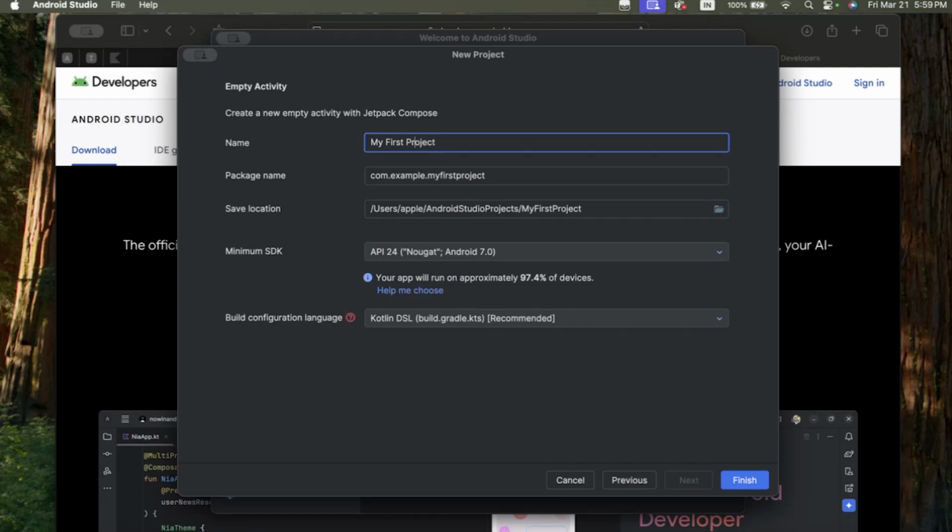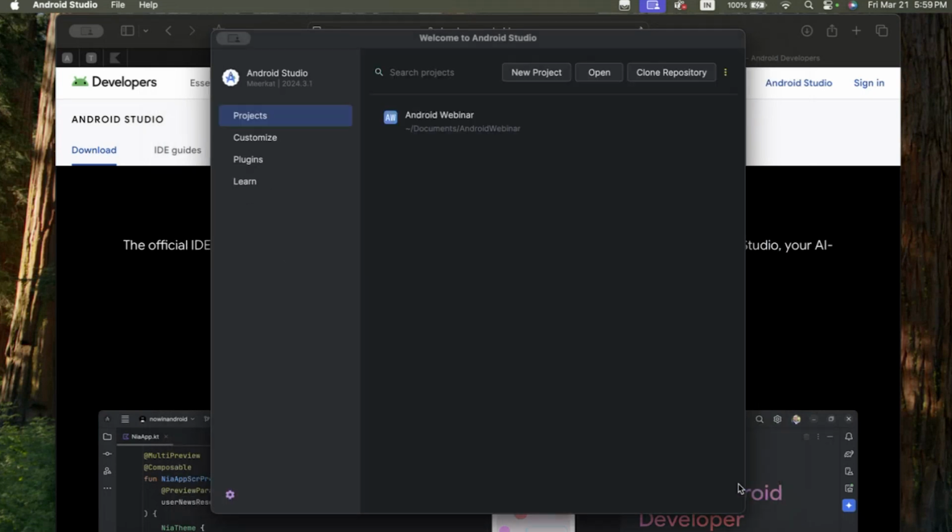Here, just write a name for the project. You can write anything, but this package is the application ID. That's the package ID, and it must be unique. And this is the location where we want to save our project files. Then just click on the Finish button.